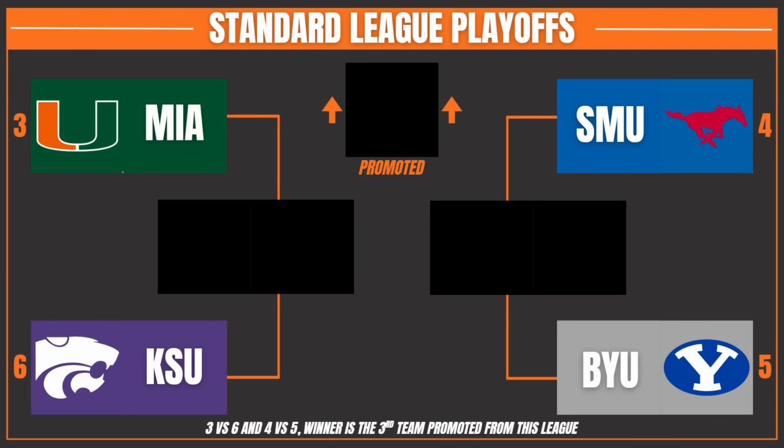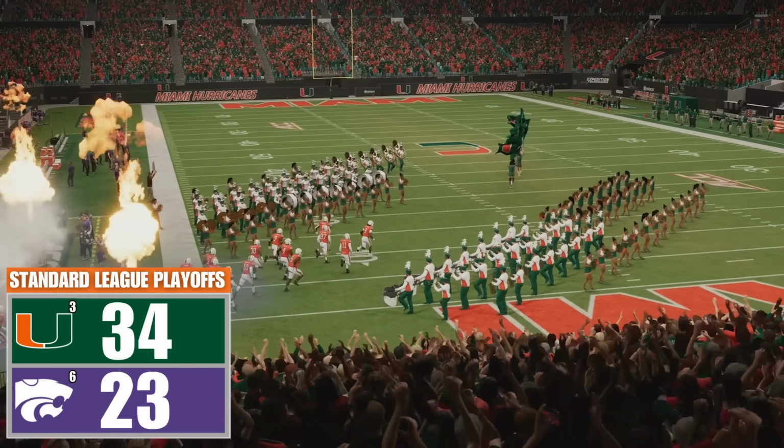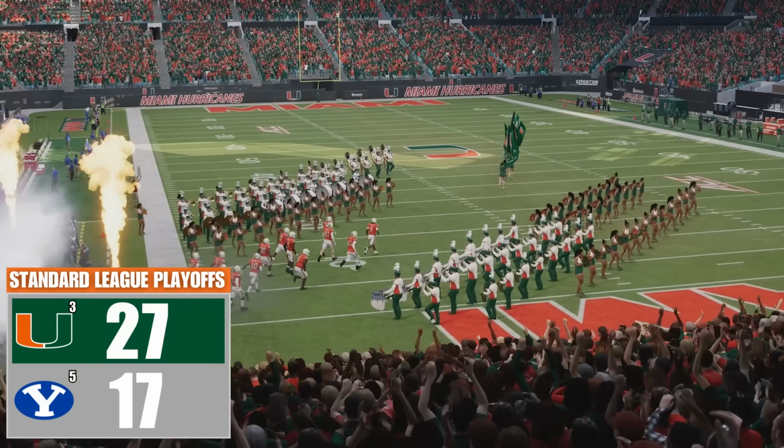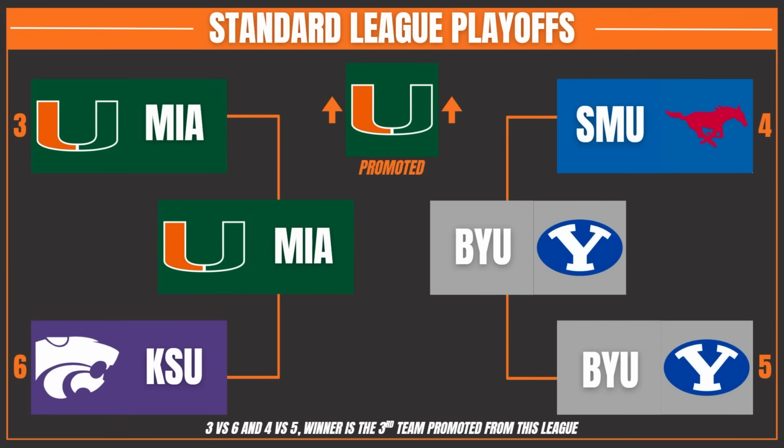The playoffs look really similar compared to last year. Miami, SMU, BYU making it back-to-back years. The only new team is Kansas State, which makes sense because the team that got promoted last year was Kansas. Well, the Kansas connection won't work here, however. Miami gets it done. These two teams met last year, however, BYU will steal this one. But Miami will take down BYU by 10 points to get promoted up to the Power League. So the Hurricanes will join Duke and Louisville.